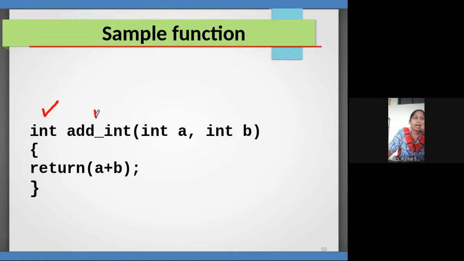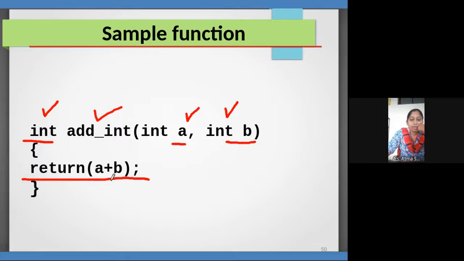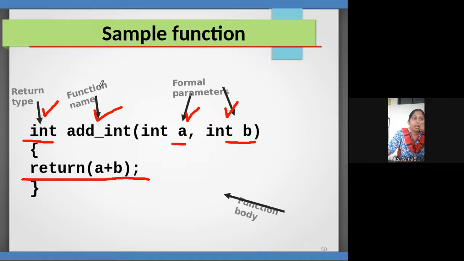So I wrote int add with two int parameters. In the function definition, it returns a plus b, because here we need an integer value, so we perform a plus b and return this value. This is my return type, then the function name, and these are called formal parameters. I told you there are two kinds of parameters, actual parameters and formal parameters. With actual parameters I can pass the values number 1, number 2, and in the function I can access them with other names, like nicknames. We have two names for a single person, and it works in a similar way.